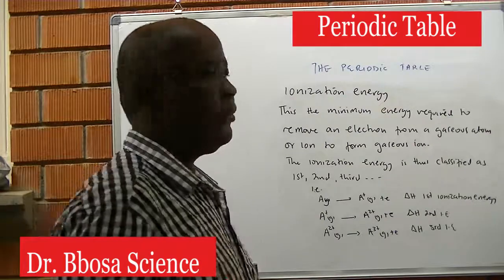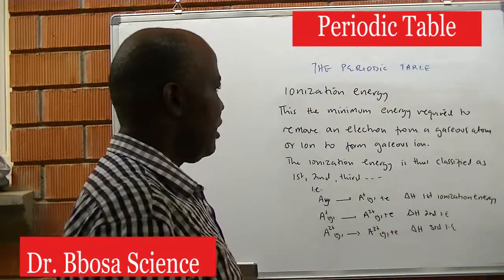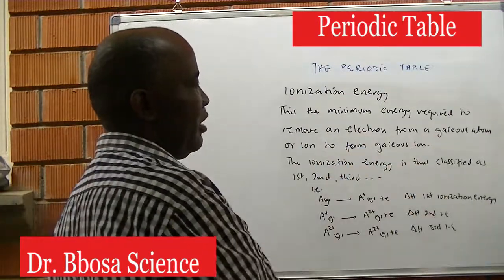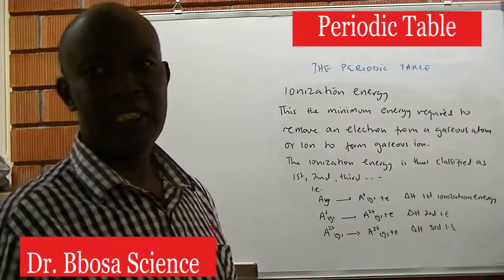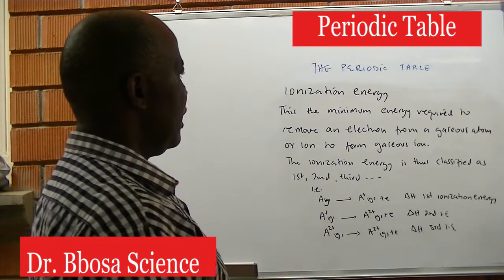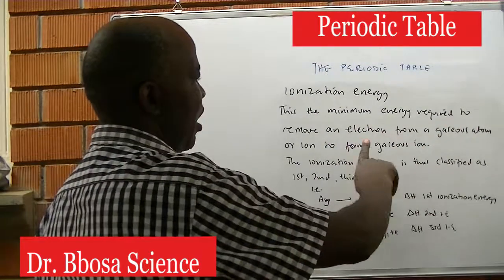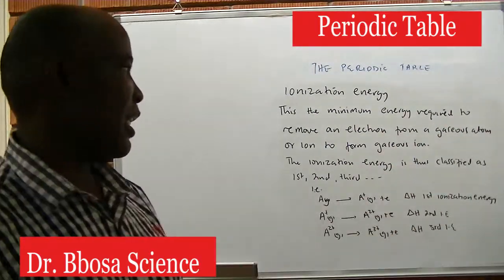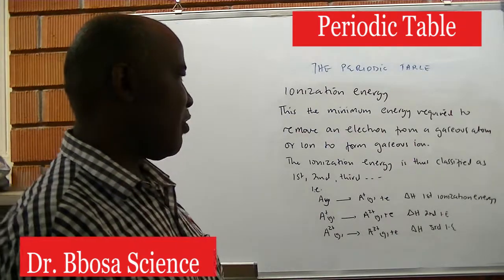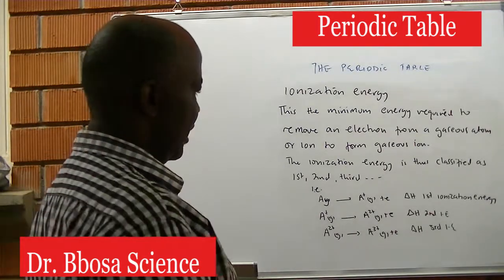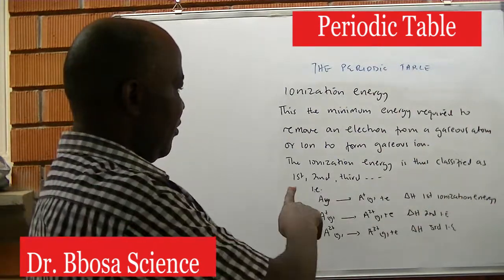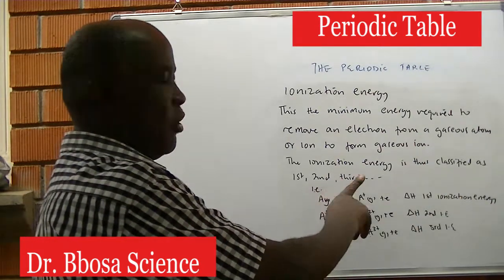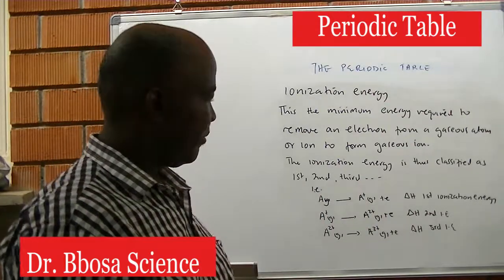Ionization energy: the minimum energy required to remove an electron from a gaseous atom or ion to form a gaseous ion. The ionization energy is thus classified as first, second, or third.